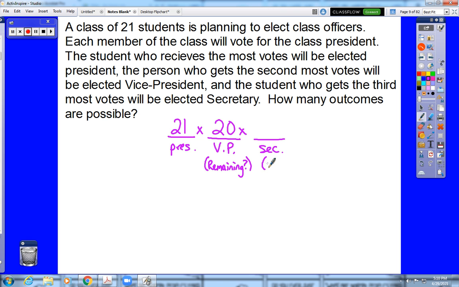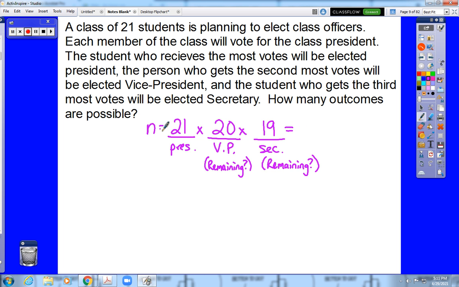And then we go one step further, and we ask ourselves again, okay, so now we have a president, we have a vice president, how many options are left for secretary? And hopefully by now we know there would be 19 choices left. So n would be 21 times 20 times 19, or 7,980 possible outcomes.